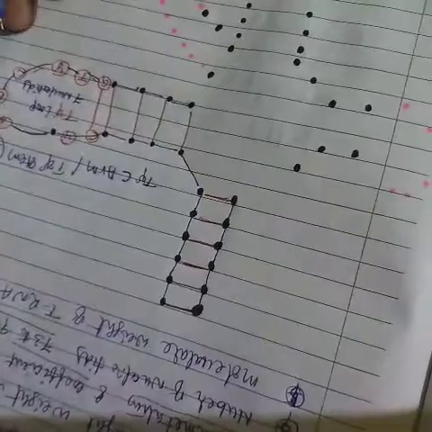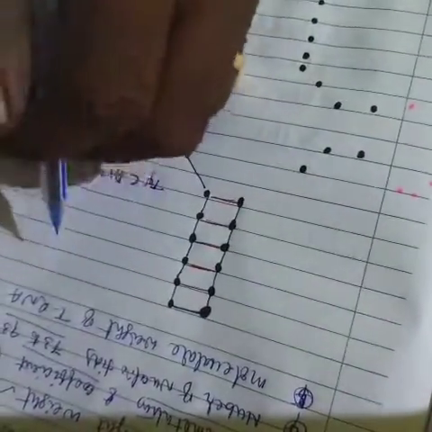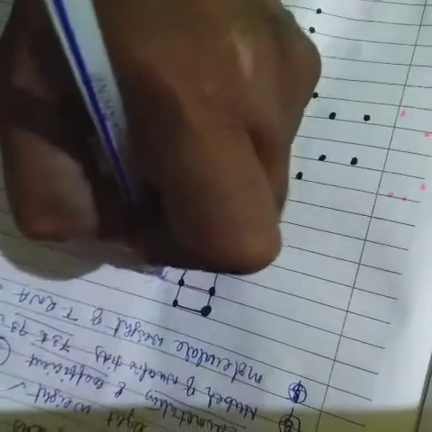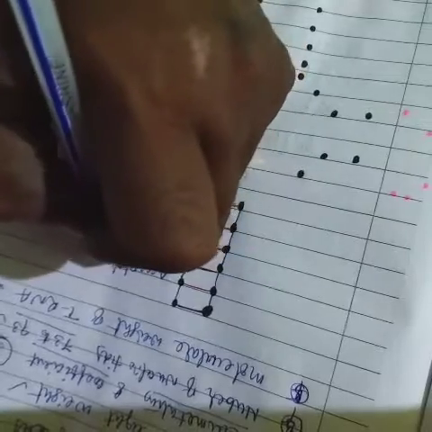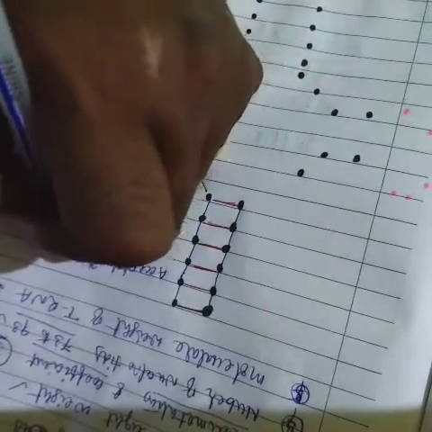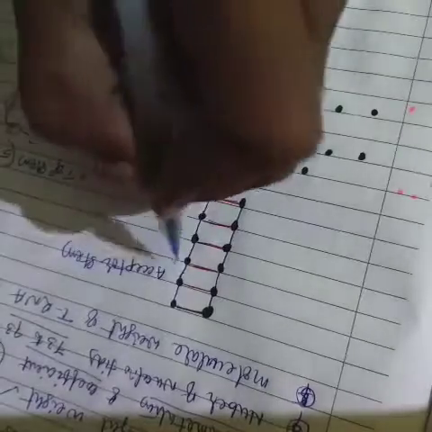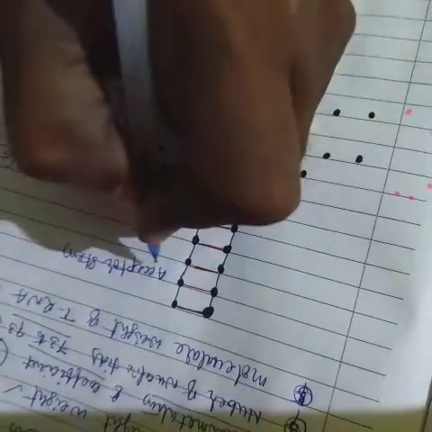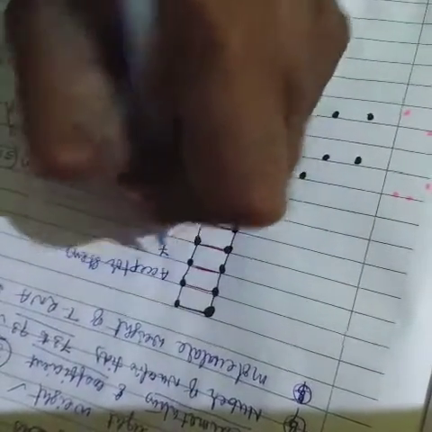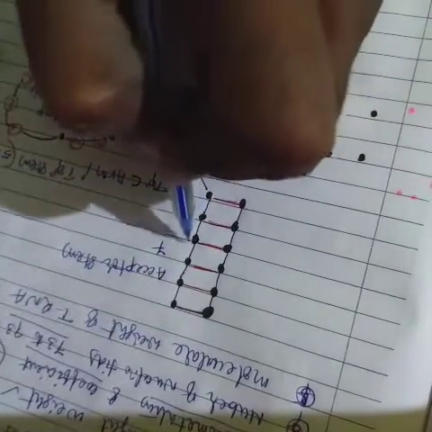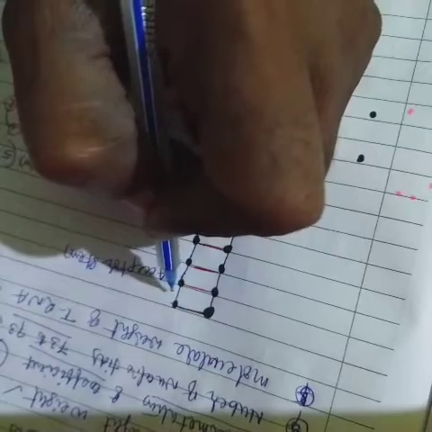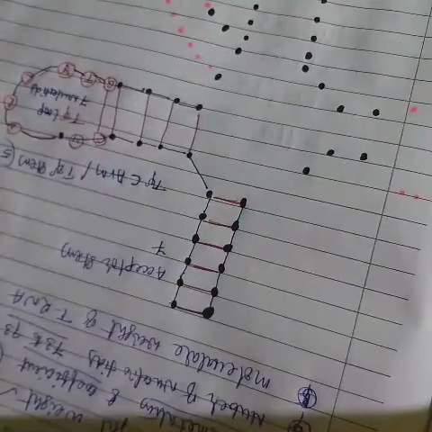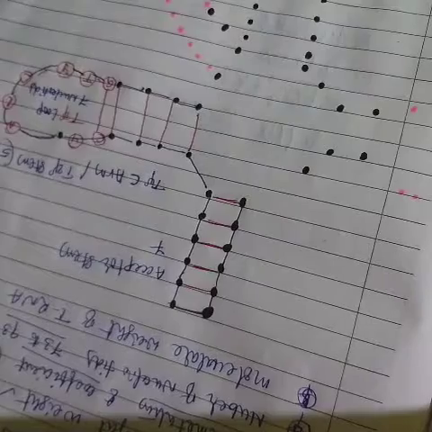And there is another one, this one. We are observing this one, which is also called the acceptor stem. The acceptor stem contains 7 base pairs: 1, 2, 3, 4, 5, 6, 7.